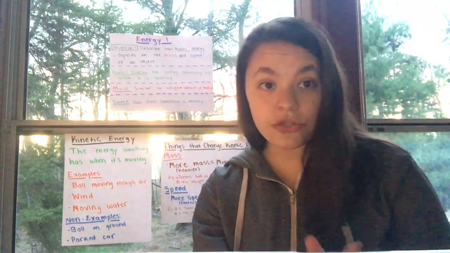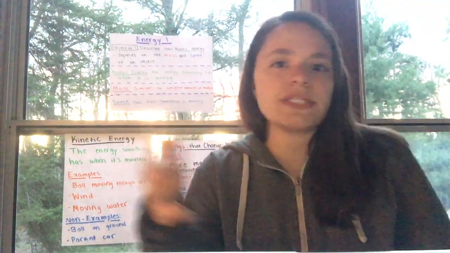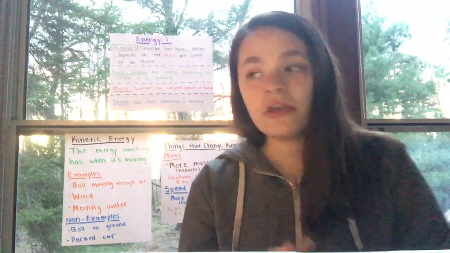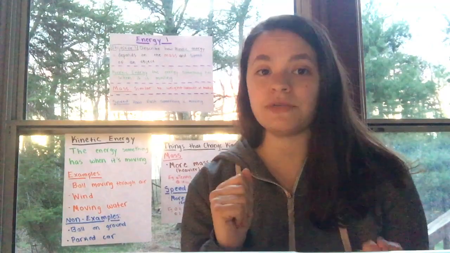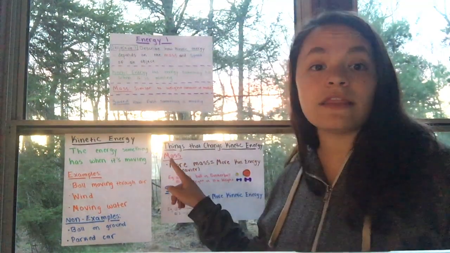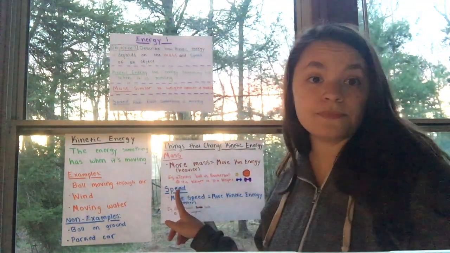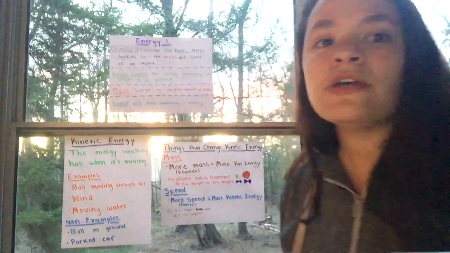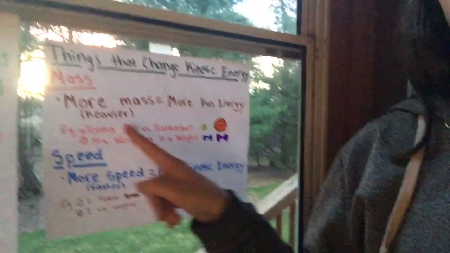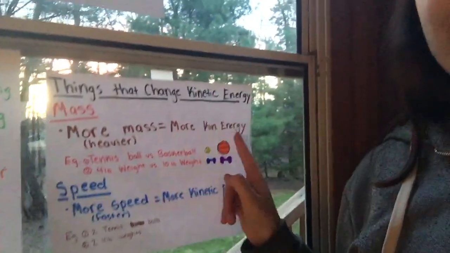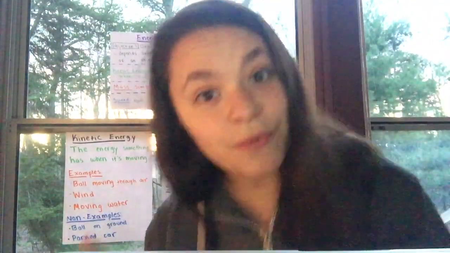So the next thing we're going to look at is what actually changes how much kinetic energy something has. There are two main things that will change how much kinetic energy an object has. The first is the mass. Second is speed, right? Remember those words from before? So when we think about mass, the more mass, so the heavier something is, the more kinetic energy it will have. Confusing? Hopefully not after these super cool examples.